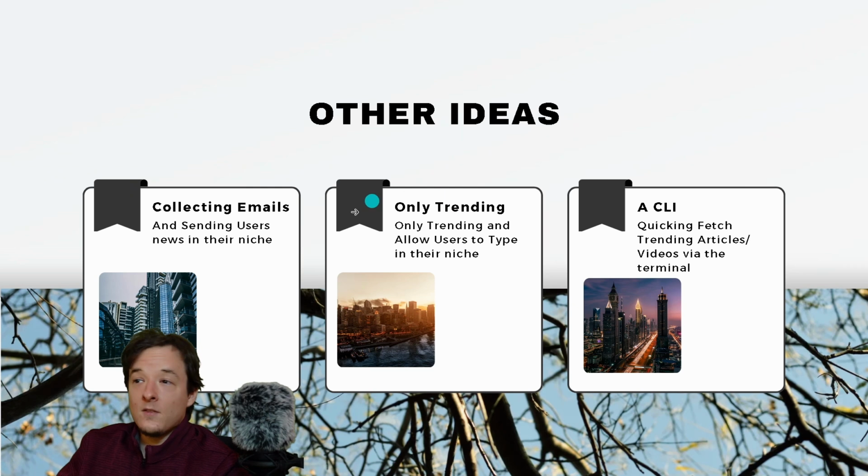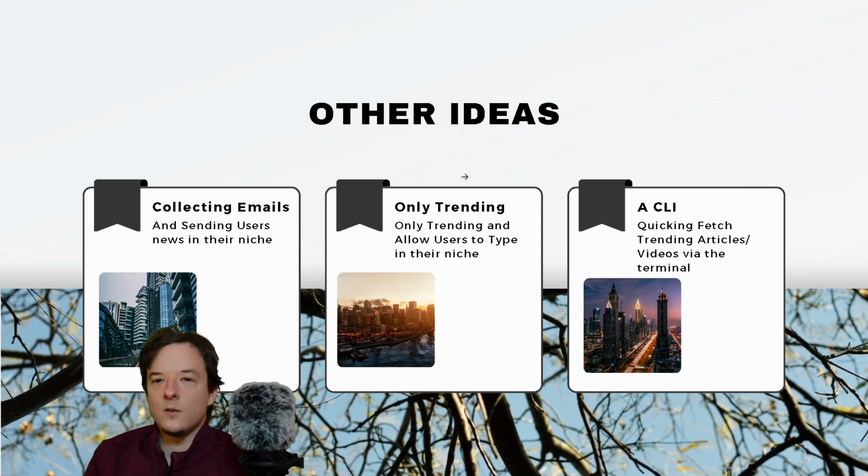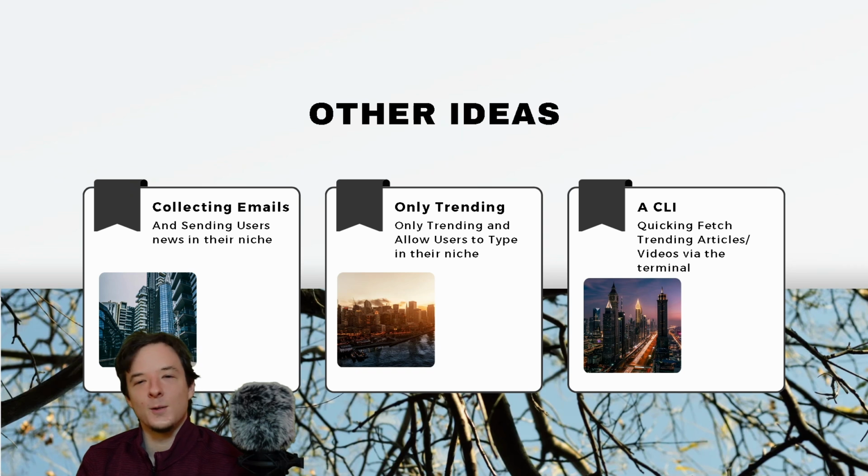Another thing I might do for myself is only trending. Instead of having those parameters of positive news, just do normal trending news, and maybe I'll get a top 10 trending. That way you can read the top 10 news articles in your specified niche really quickly, and not have to spend so much time going through all the websites or all through YouTube to get your news.